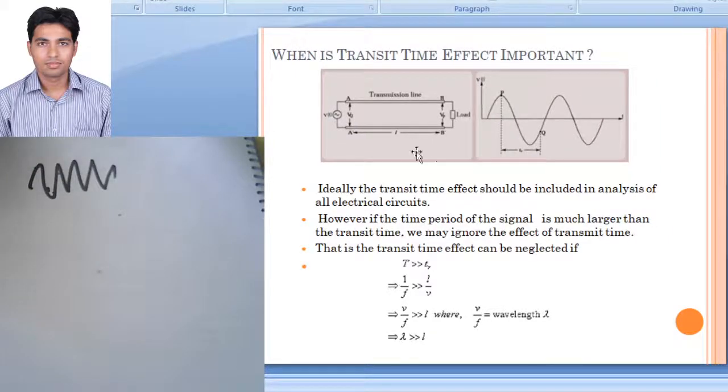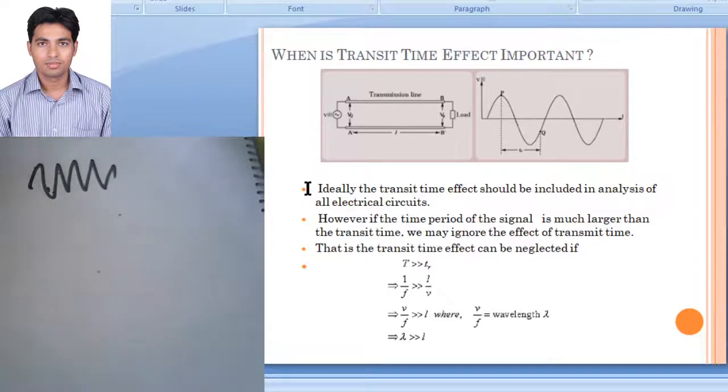So now the question is, when do we have to consider the effect of transit time? At lower frequency we do not consider the effect of transit time, because the voltage, or you can say amplitude and phase, will be constant all over the length of the board or circuitry. But as the frequency goes on increasing, the transit time effect will come into account.